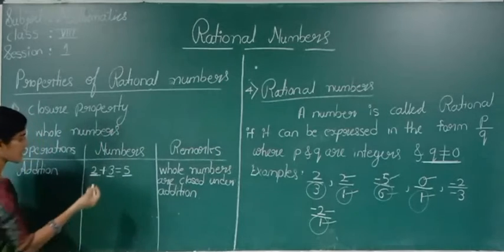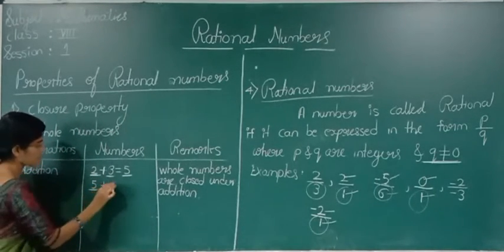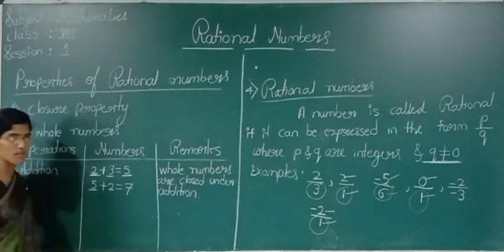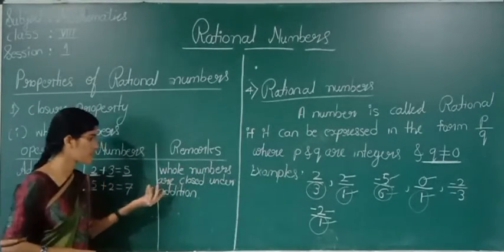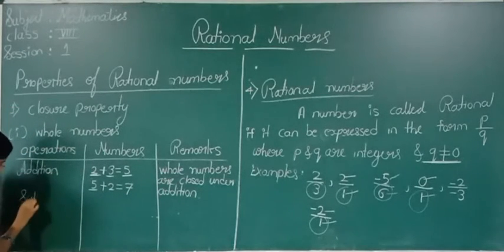Yes or no? We can take one more example also. 5 is a whole number. 5 plus 2 is 7. What we can tell? Whole numbers are closed under addition. Next we will see subtraction.